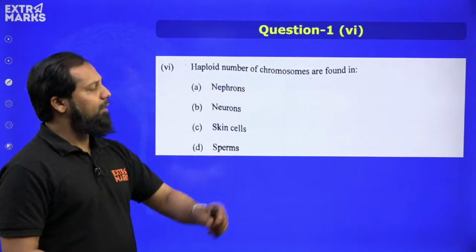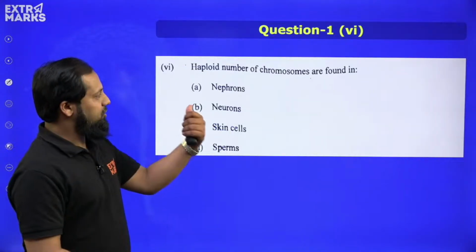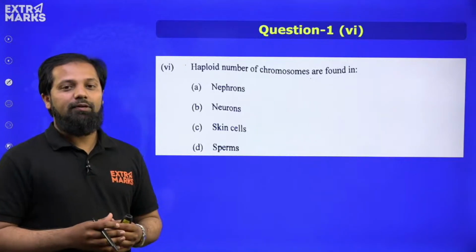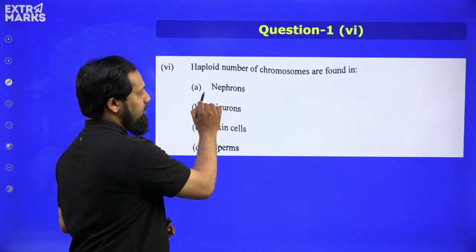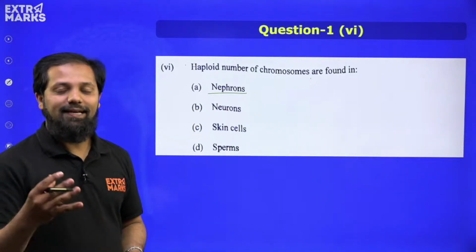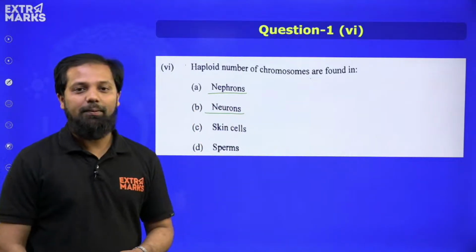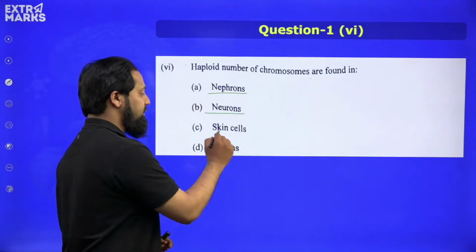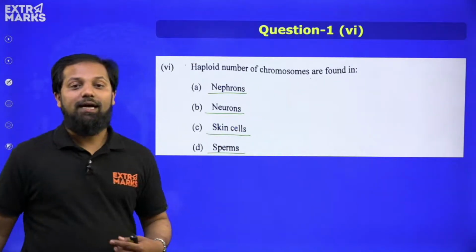Haploid number of chromosomes are found in, which is the correct option, because here 4 different types of cells are given. Is it nephrons? In fact, nephrons are the filtration units that are formed inside the kidney, right? And then we have got neurons, which are present in the brain. These are the brain cells or the nerve cells, skin cells, or the sperm cell, which are the gametes.